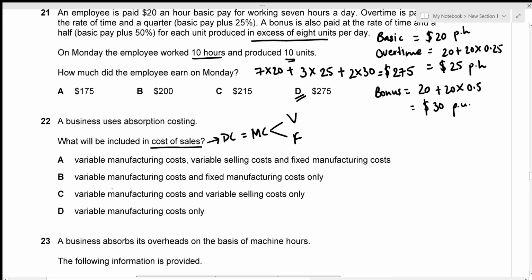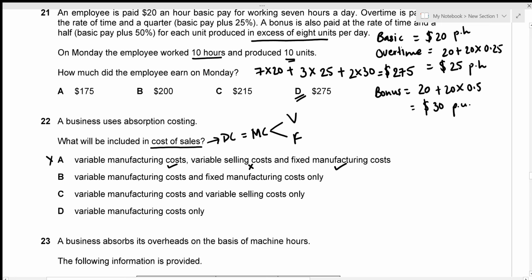Okay. Option A, we are given variable manufacturing cost, which is true. Variable selling cost, that's not true. That comes under the heading of selling and distribution costs, which is not included in cost of sales. But fixed manufacturing cost is included, but option A is wrong.